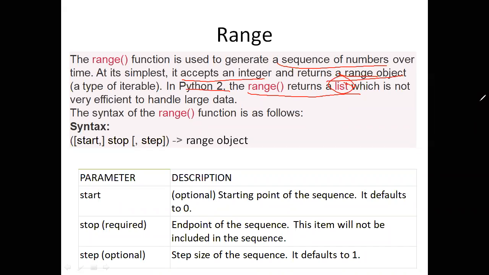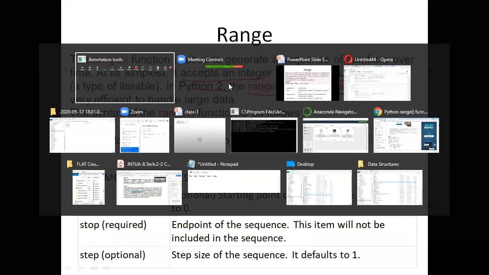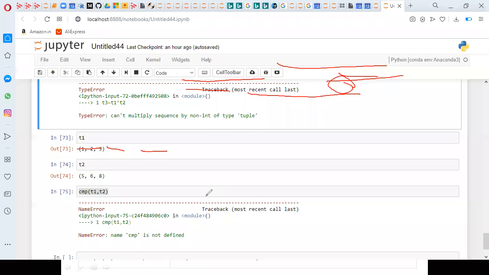Here the syntax is you need to mention the start value, from which number you're supposed to start, and stop, where you're supposed to stop, and step means it is incrementing the values. So for example, I will check it.